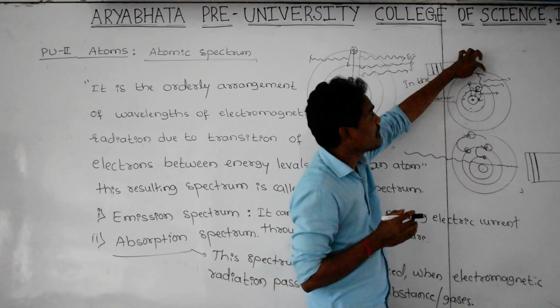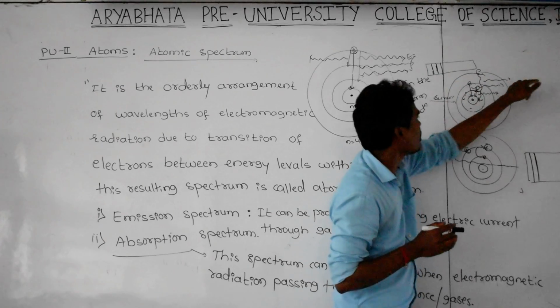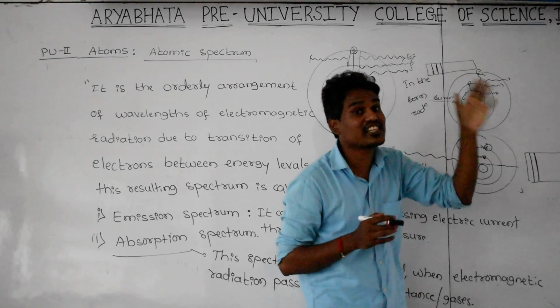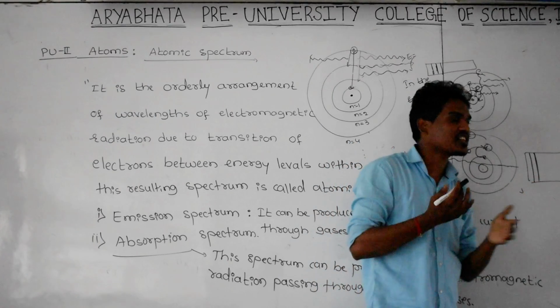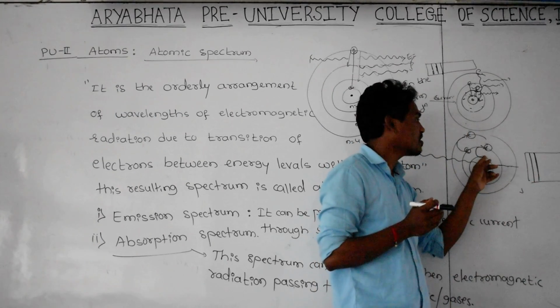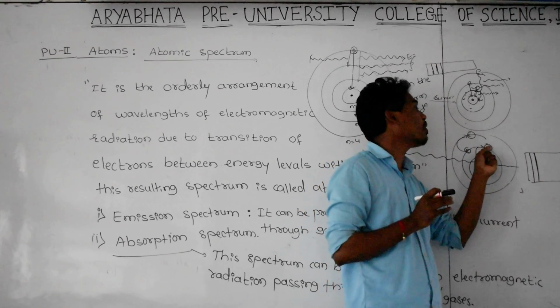When an electron jumps from higher to lower, it emits wavelengths, and the resulting spectrum is called emission spectrum. Whenever the electromagnetic radiation passes through gases or a substance, these electrons absorb the wavelengths in order to make the transition from lower to higher.